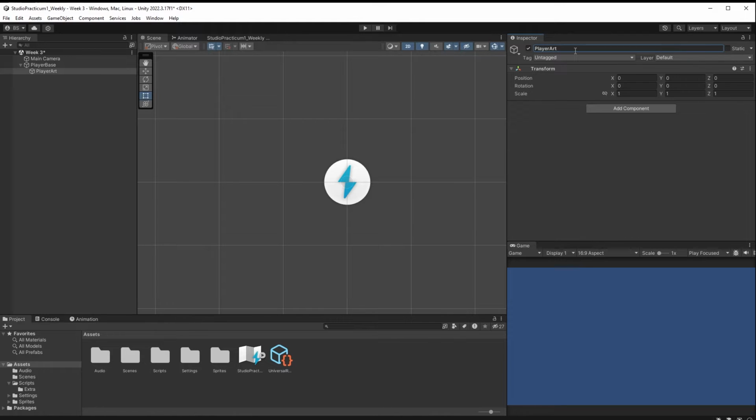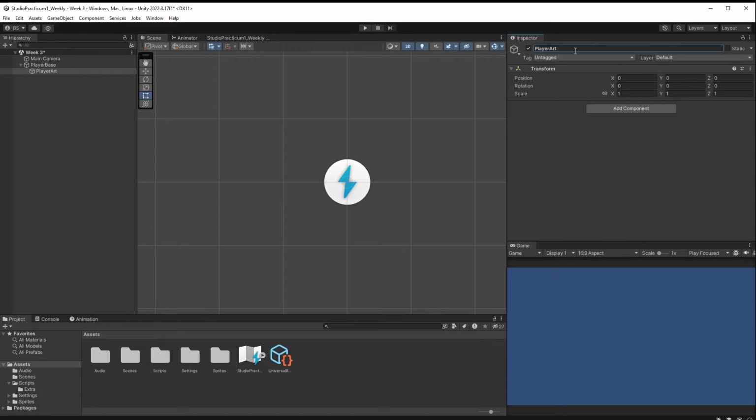It's where I'm going to store any of the artwork that's associated with my character. That might have a hierarchy of its own as I put something in there. There might be a hierarchy of its own within there if I've got a rigged character, or if I have a character that has stuff attached to it. But for now, I'm going to use that as a placeholder where any of my art in the future will be attached.